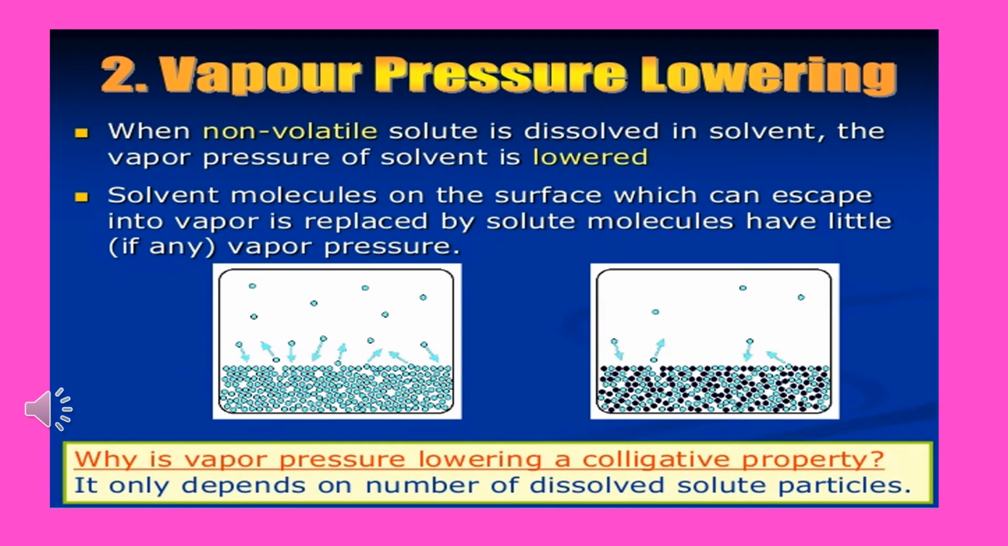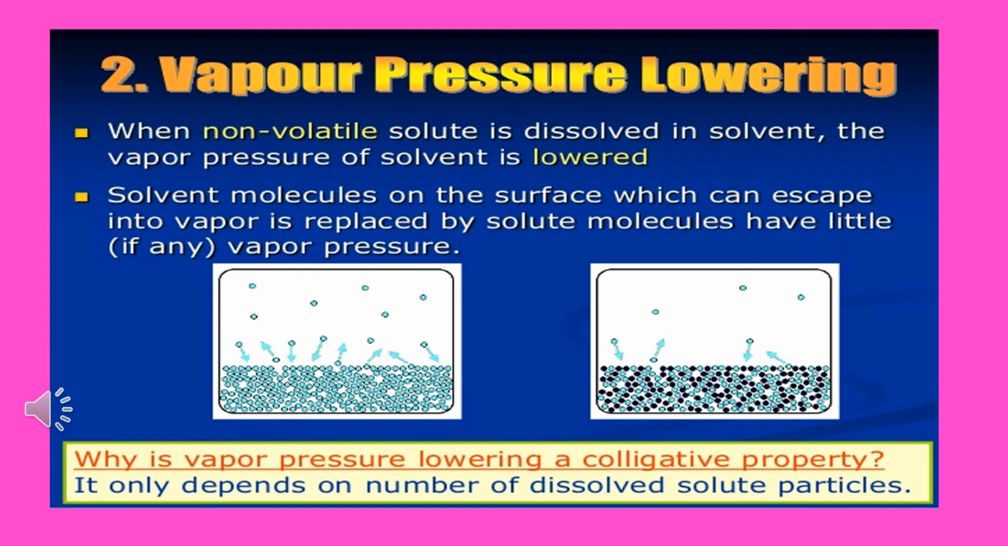Already we have seen the property of lowering of vapor pressure. When a non-volatile solute is dissolved in the solvent, the vapor pressure of the solvent is lowered, which is called vapor pressure lowering. Solvent molecules on the surface which can escape into vapor are replaced by the solute molecules, which have little vapor pressure. That is, P0 is greater than Ps, or P0 minus Ps is called lowering of vapor pressure.